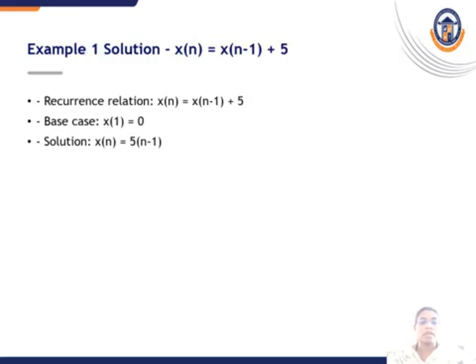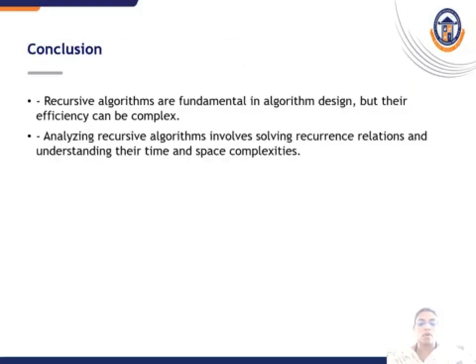The solution for the example: x of n is equal to x of n minus 1 plus 5. The base case is x of 0 is equal to 0. x of n is equal to 5 into n. The solution of the example 2 is 4 into 3 power n minus 1 plus 5 into 3 power n minus 2 plus so on.